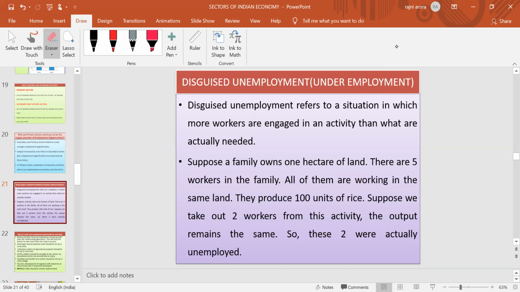An example is also given. Suppose there is one family which has only 1 hectare of land. There are 5 workers in the family, and every one of them works on the same piece of land. They produce only 100 units of rice. Suppose you take 2 workers out, but the output remains the same. There is no change. So these 2 were actually unemployed. Simply, more people were working on the same piece of land than the actual requirement. This is known as disguised unemployment.